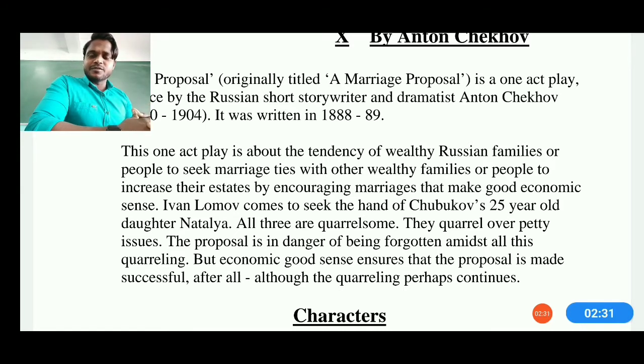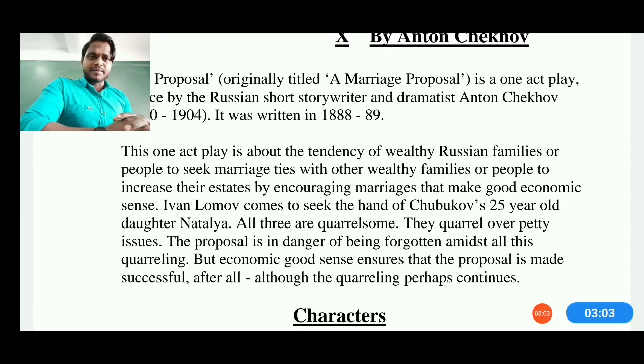Some marriages are done to make a family bond. Some marriages are only to set up business proposals and to grow their infrastructure and business empire larger. This is the second kind. So this play is all about the tendency of wealthy Russian families to seek marriage ties with other wealthy families and increase their estate.